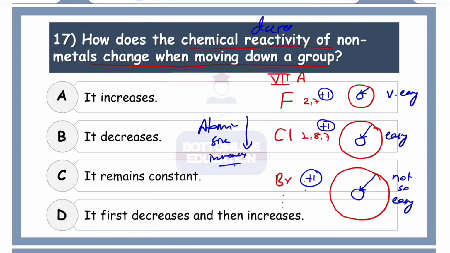As we go down, the chemical reactivity becomes less and less, or we can also say that the non-metallic character also decreases. So here it increases, it's actually wrong. So we are moving down, it must decrease. So the correct option for number 17 is it decreases.